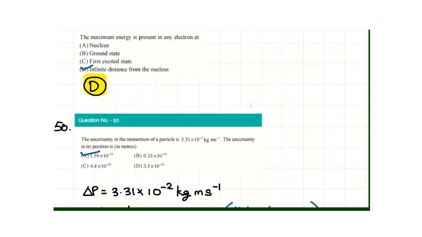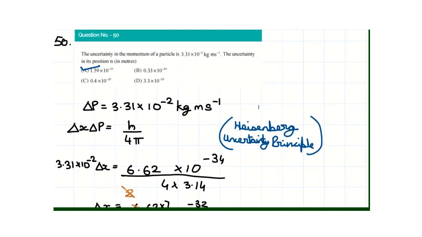The last question for this video but not the least is based again on the uncertainty principle. We have been given the uncertainty in momentum, that is delta p, as 3.31 into 10 power minus 2 kg ms power minus 1. We have to find the uncertainty in the position. When we substitute the value of delta p in delta x delta p equal to h by 4 pi, we get 3.31 into 10 power minus 2 delta x equal to 6.62 into 10 power minus 34 divided by 4 into 3.14. 3.14 is the approximate value for pi, and as before, h equal to 6.62 into 10 power minus 34.